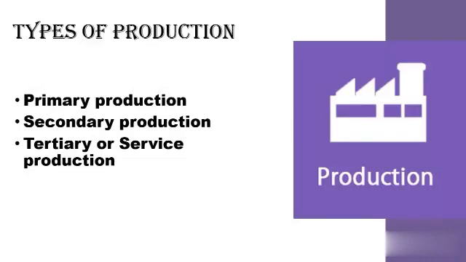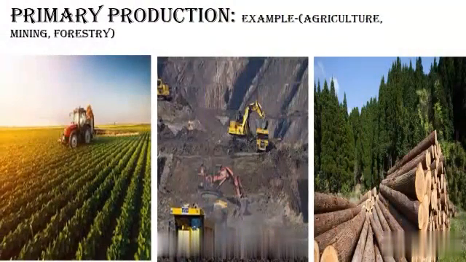Now we are going to study the types of production. The 3 types of production are primary production, secondary production, tertiary or service production. So, what do you mean by primary production?